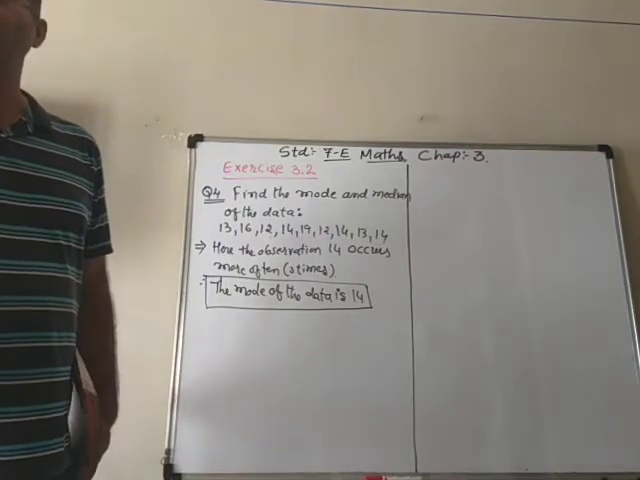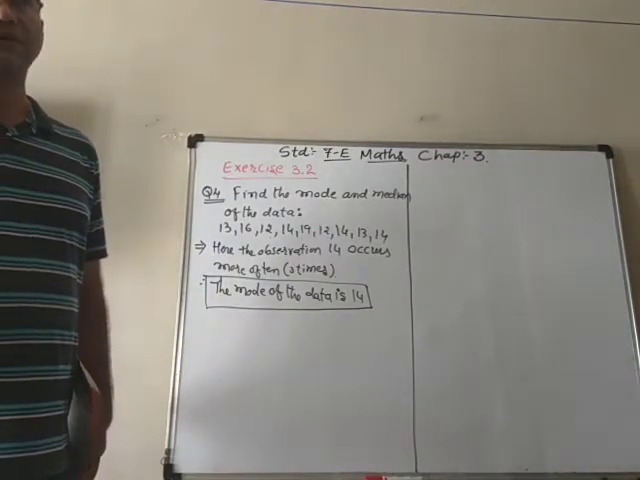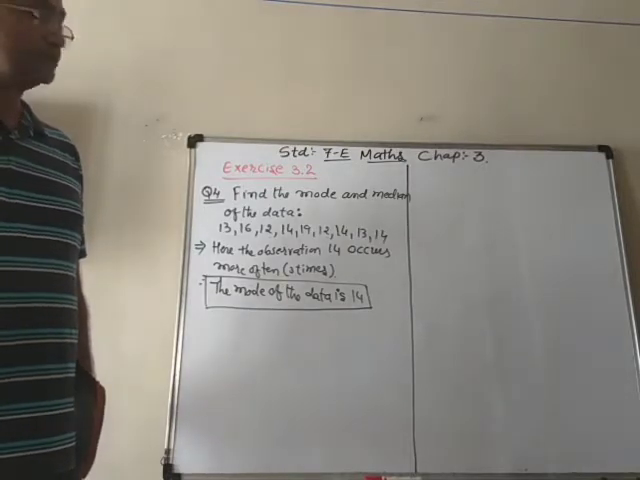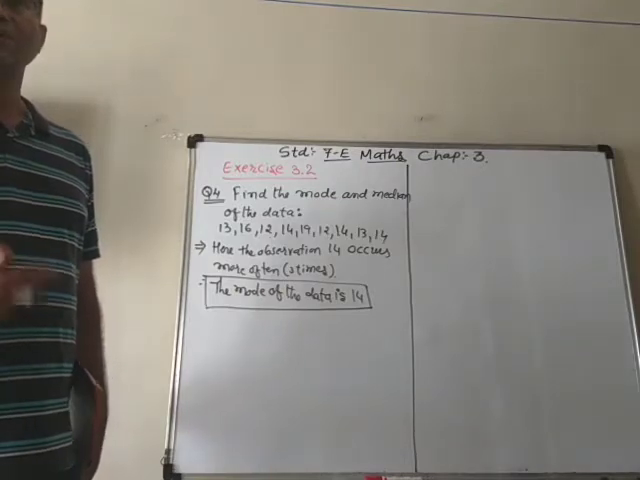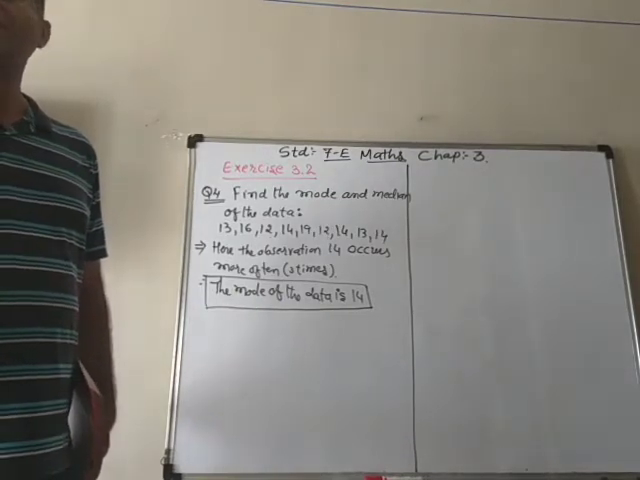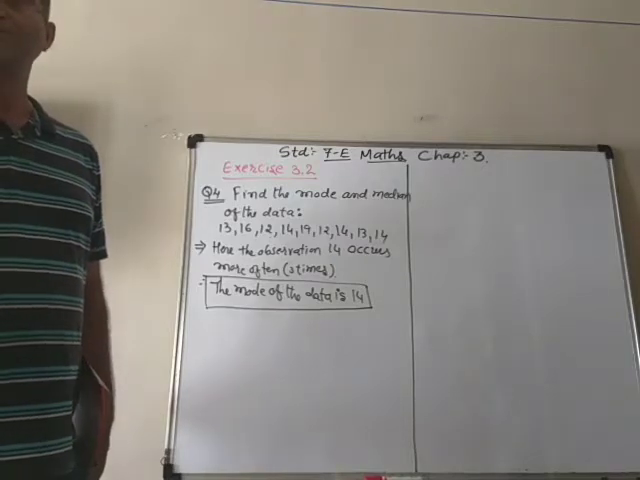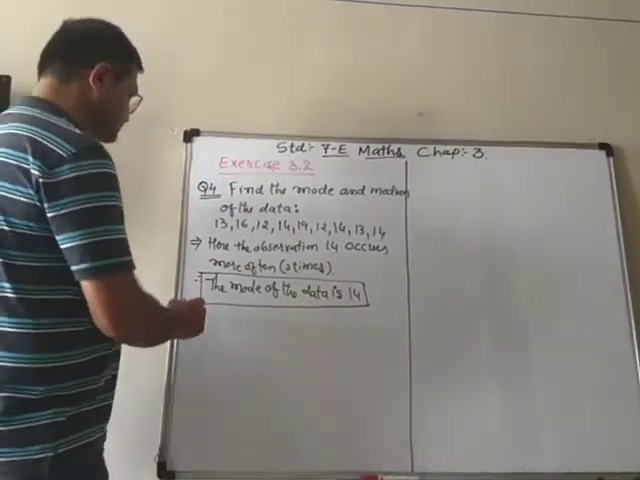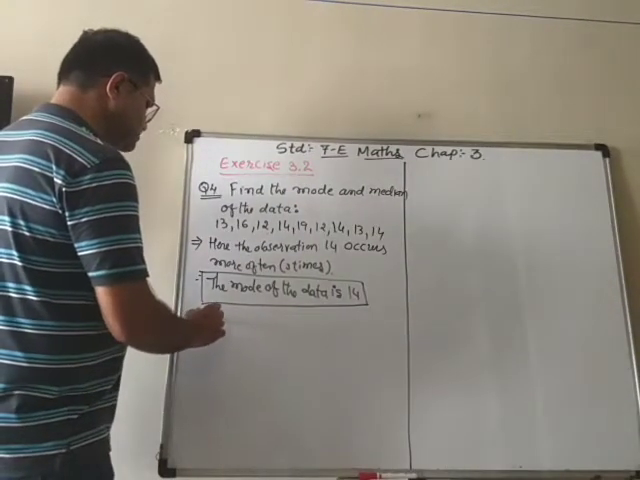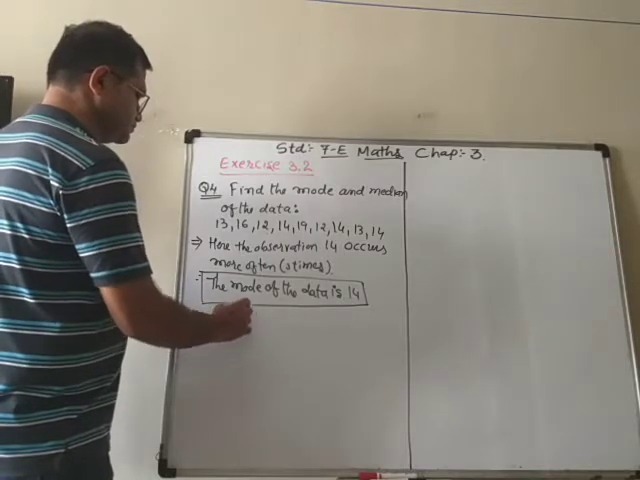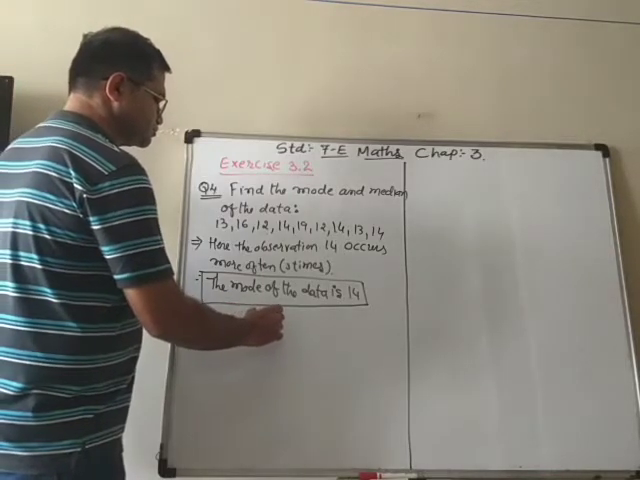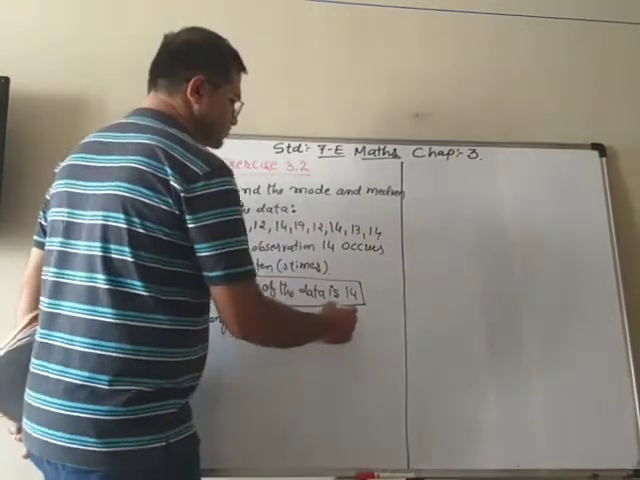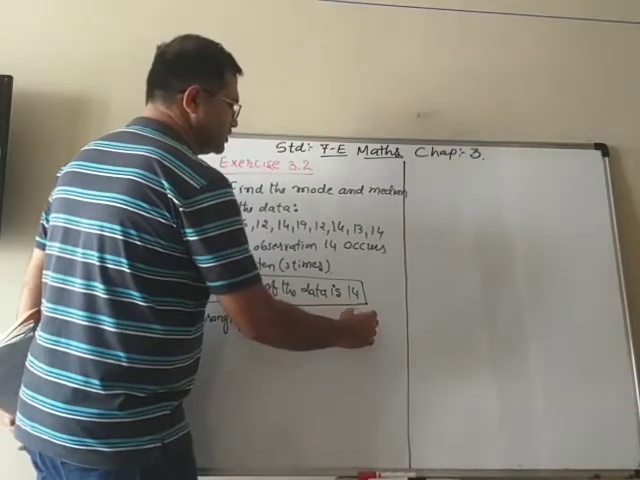Now we have to find the median also. And you know what we do to find the median. Either we arrange them in increasing or decreasing order. So we will arrange them in increasing order. Arranging the observations in increasing order.